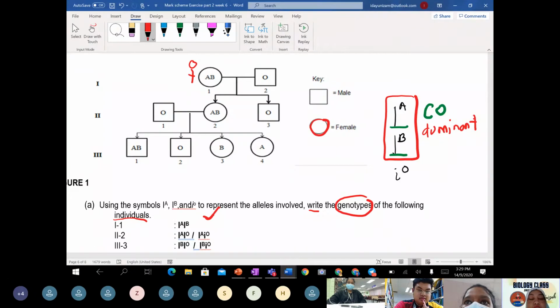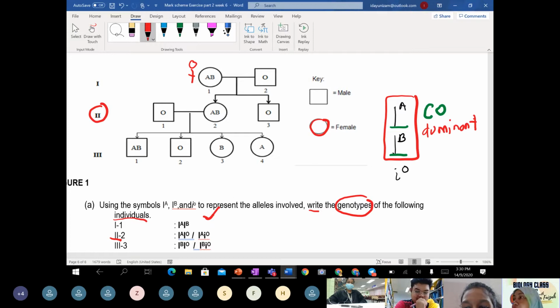And then our question asks you to identify the genotype for the individual in second generation, level 2. I think there is a mistake for this question.